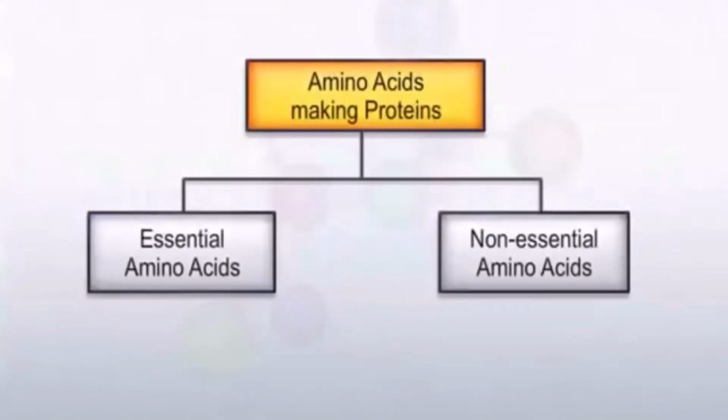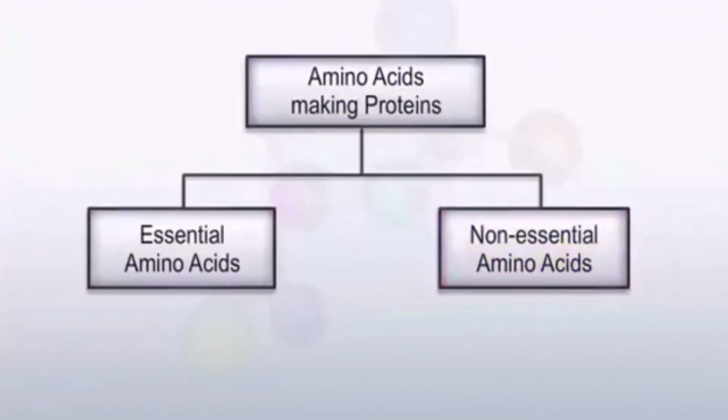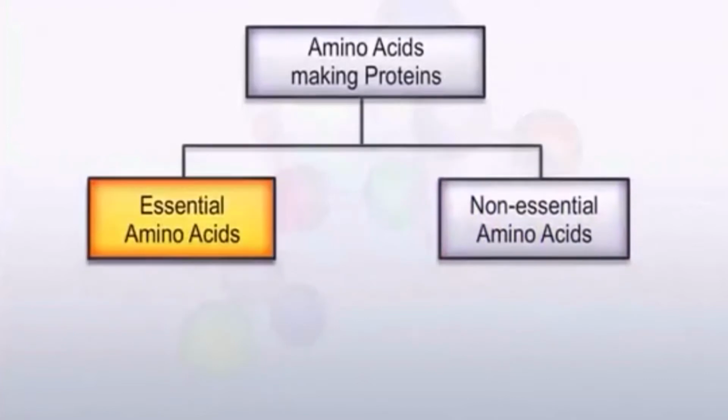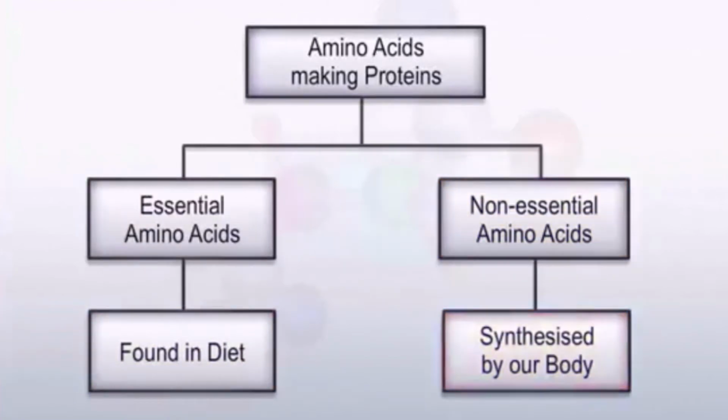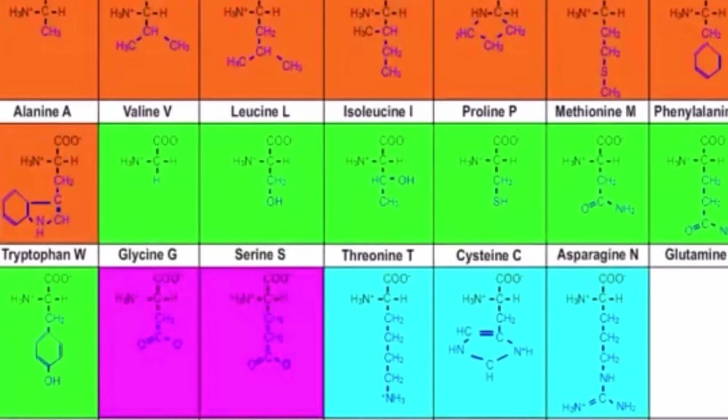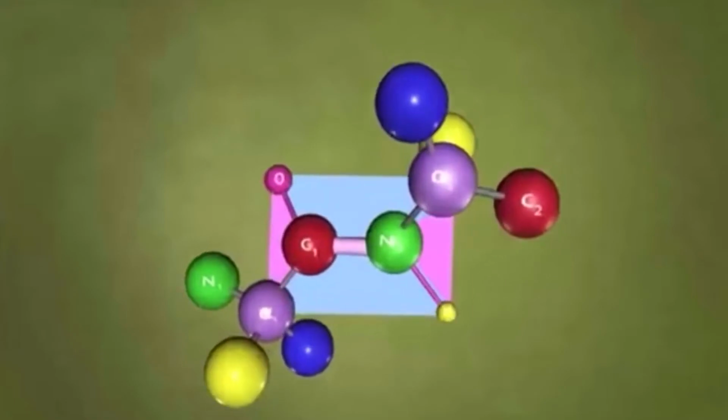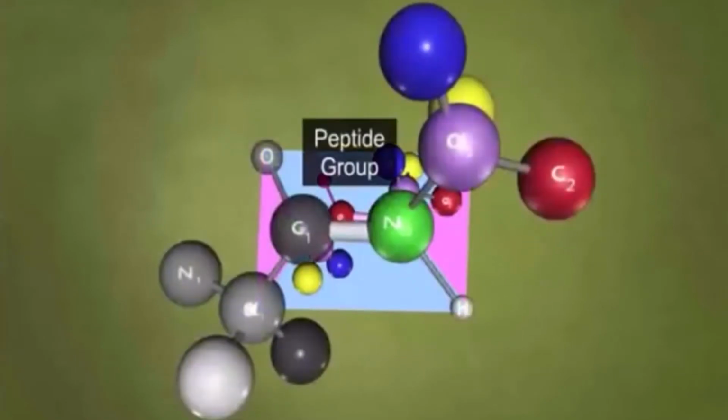Amino acids that are involved in making proteins can be classified as essential amino acids and non-essential amino acids. Essential amino acids are found in our diet, while non-essential amino acids are synthesized by our own body. There are 21 different types of amino acids that come together to form proteins, and therefore proteins are also known as heteropolymers.